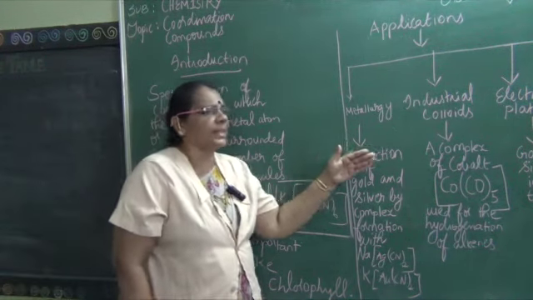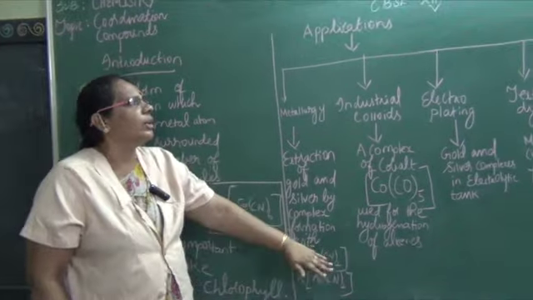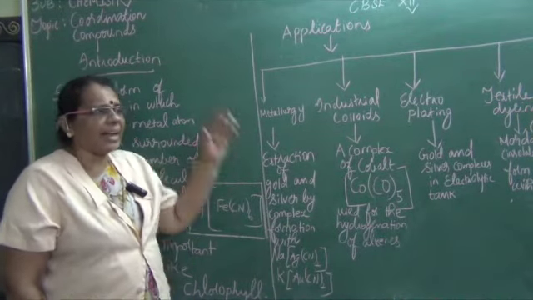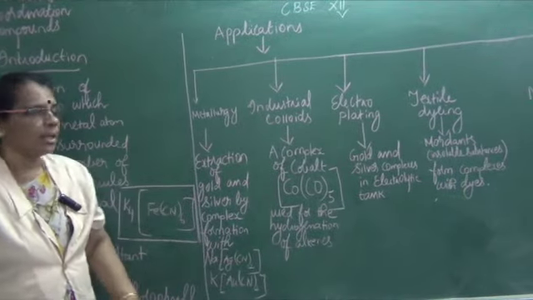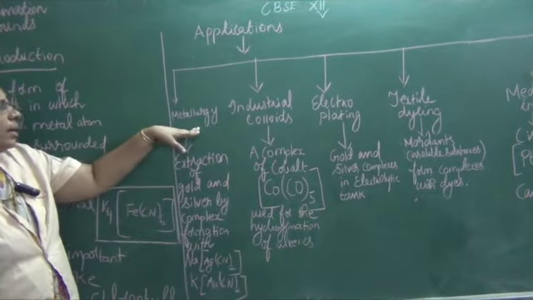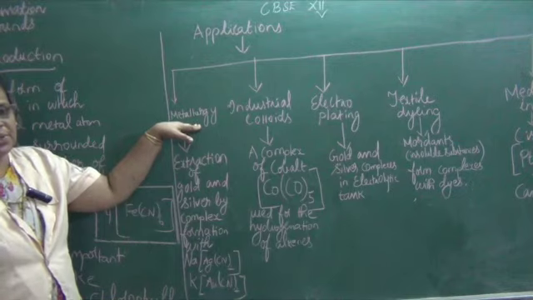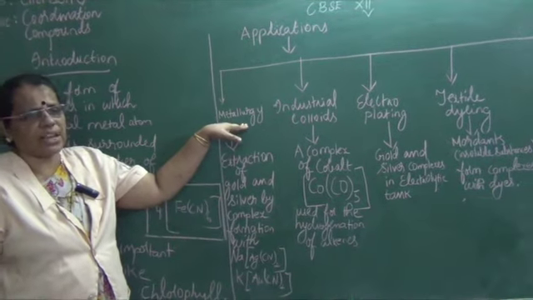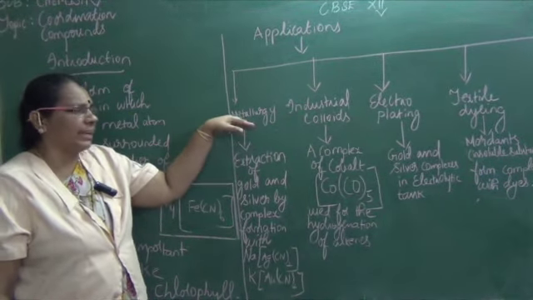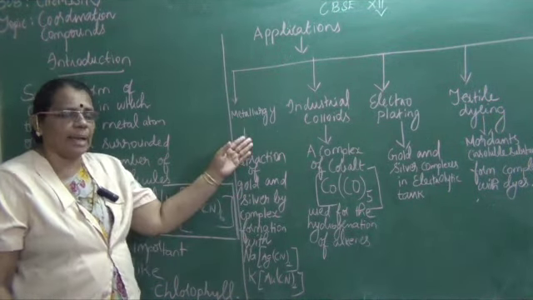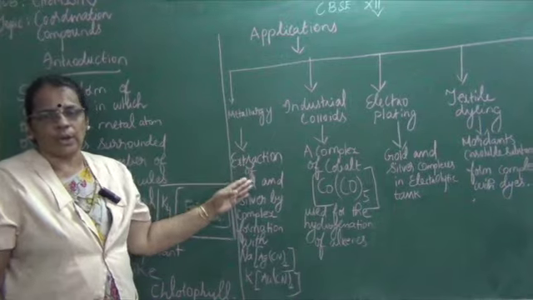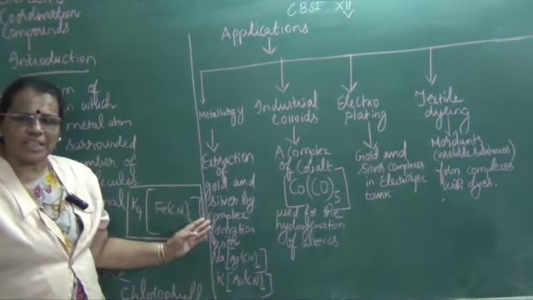Now, we are going to discuss the applications of coordination compounds: where these coordination compounds are applied and what their uses are. To start with, they are useful in metallurgical industries. Metallurgy is the extraction of a metal from its ore. In the metallurgical process, we can use complex salts, for example, extraction of gold and silver by complex formation.